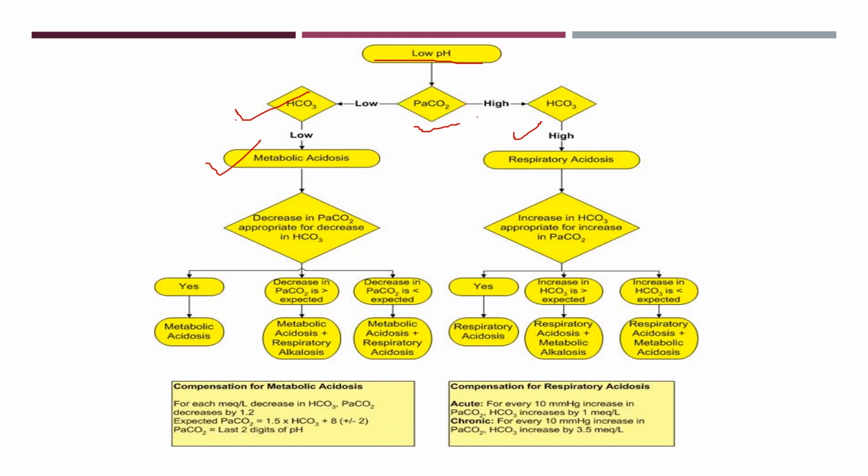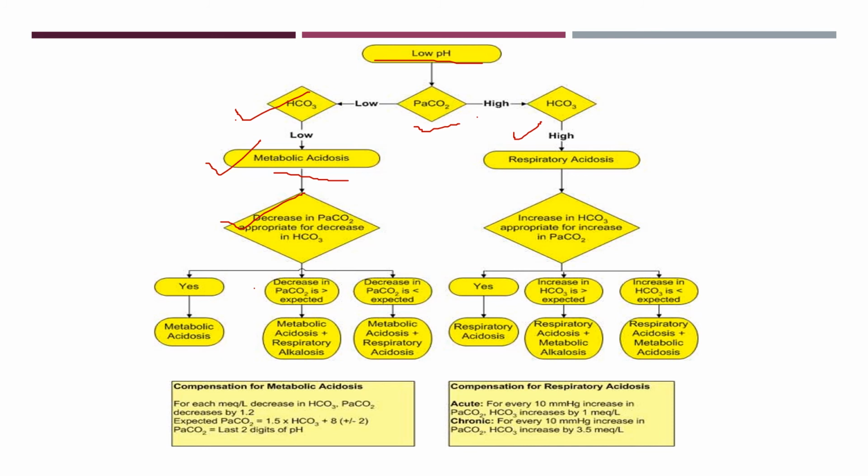So we know the condition may not remain that simple. There will be some compensation. In case of metabolic acidosis, the compensation is via the respiratory system. So what will be the respiratory response? Here the bicarbonate concentration is low, so there will be more carbon dioxide washout, so the PaCO2 value should be reduced. A decrease in the PaCO2 value will be the compensatory response.